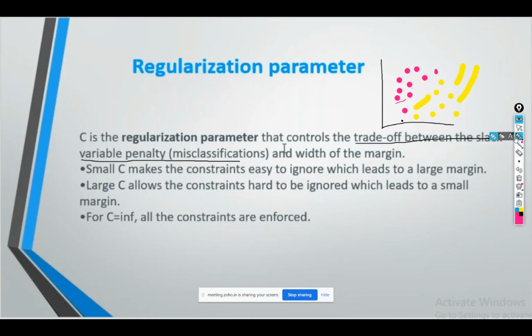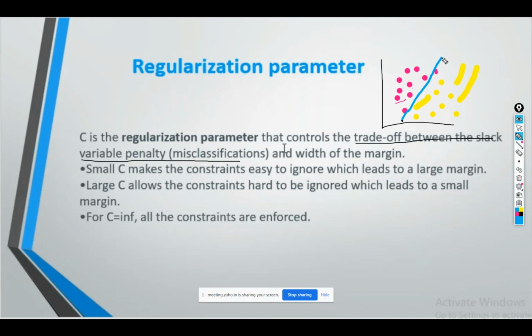Now let's suppose I'm drawing my hyperplane like this.